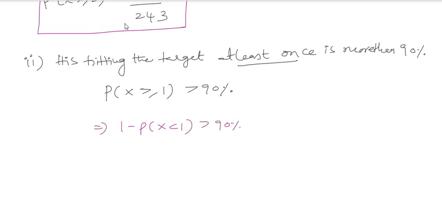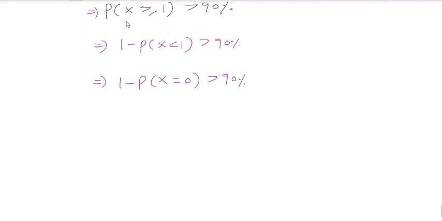So if you calculate, probability of x less than 1 means x equal to 0, so 1 minus probability of x equal to 0 is greater than 90%. Moving that side, probability of x equal to 0 is less than... you can remove the percentage: 90/100 is 0.9. 1 minus 0.9 is 0.1. So probability of x equal to 0 is less than 0.1.